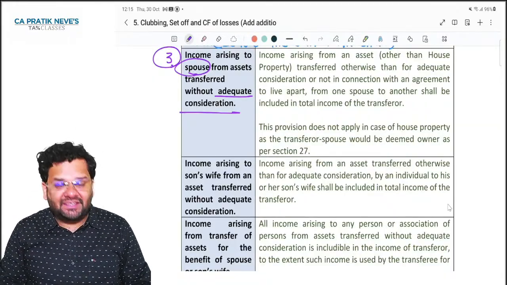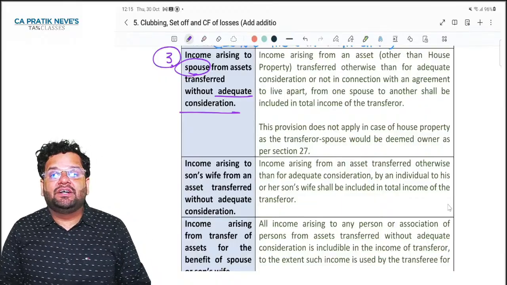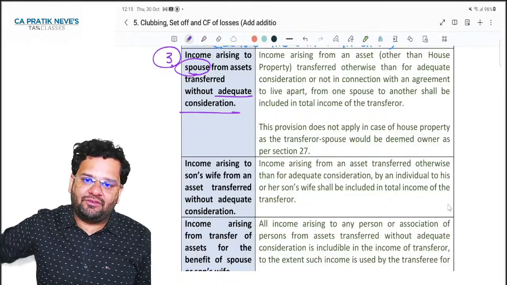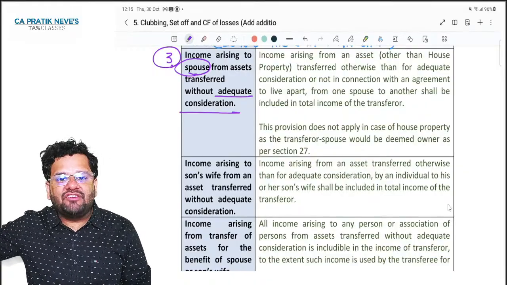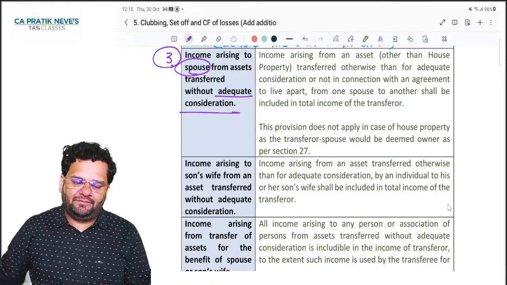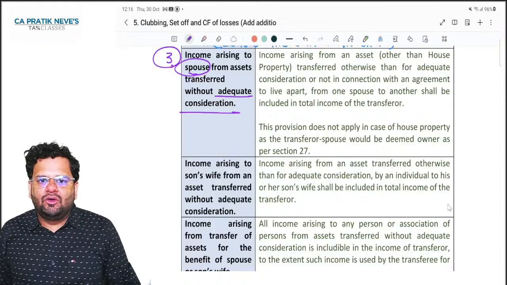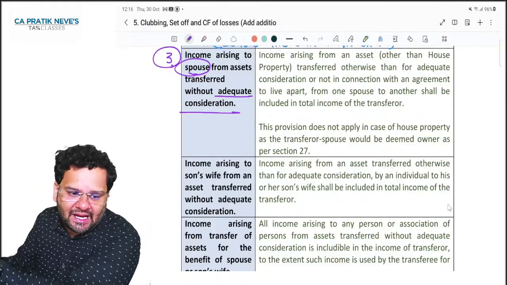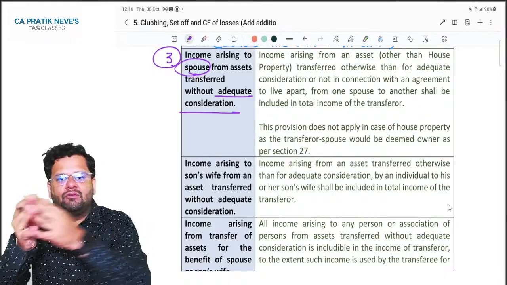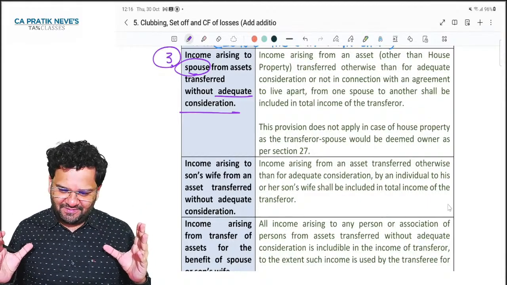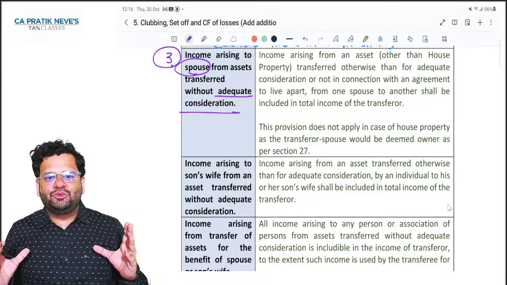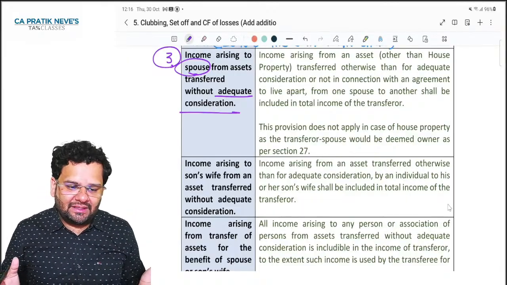Yes. Another example, I gifted shares to my wife. On that shares, of course, my wife earned some dividend. Now that dividend will not be taxable in her hands, but that dividend will be taxable in my hands. Make sense? Otherwise, people will do tax planning like that.